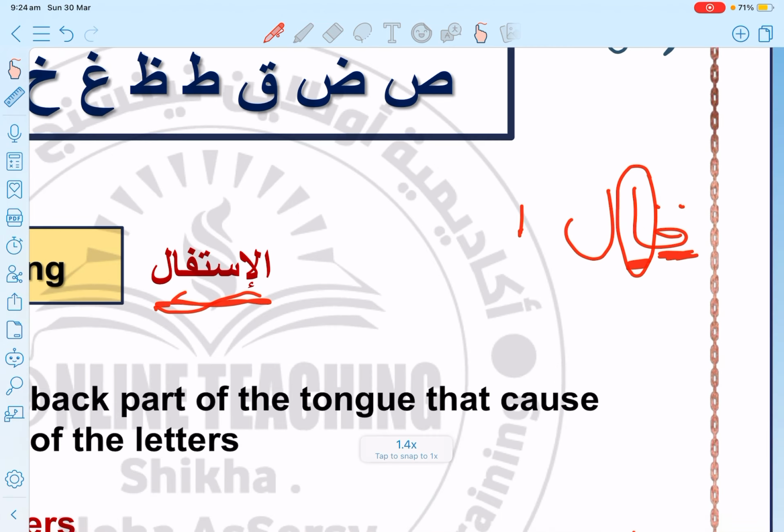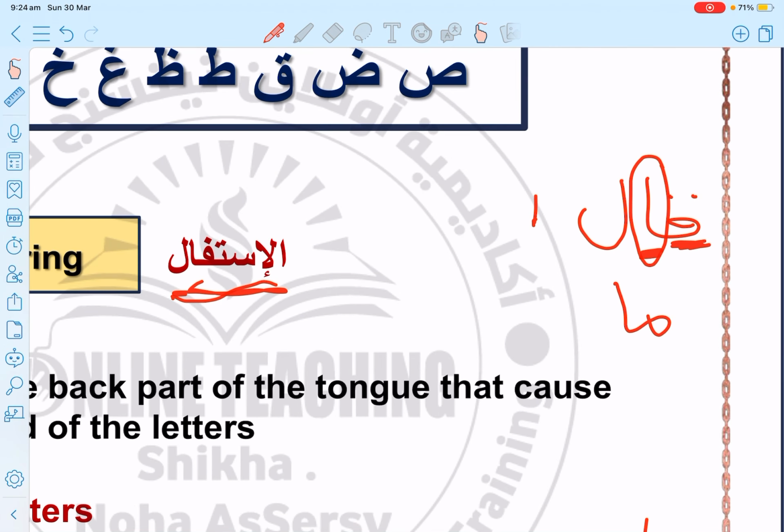But when I say مال, this is the alif. The alif came after an استفال letter, not an استعلاء letter, not a heavy letter. So I'm not going to say مال heavy. No, I say مال. It will be light, but the previous one will be heavy.